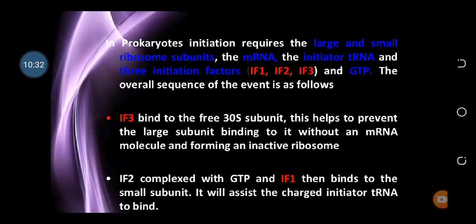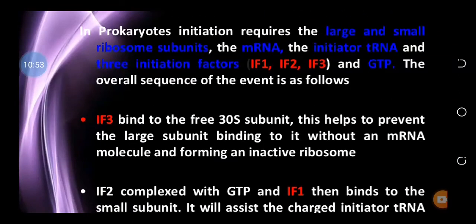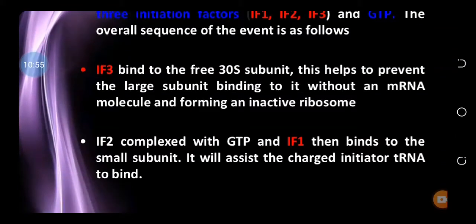In the prokaryotes, the initiation process occurs in different steps. First of all, there are the initiation factors IF1, IF2 and IF3. They are also involved in the process. GTP is also involved, and the small and large subunits along with the messenger RNA. All are required for the initiation.